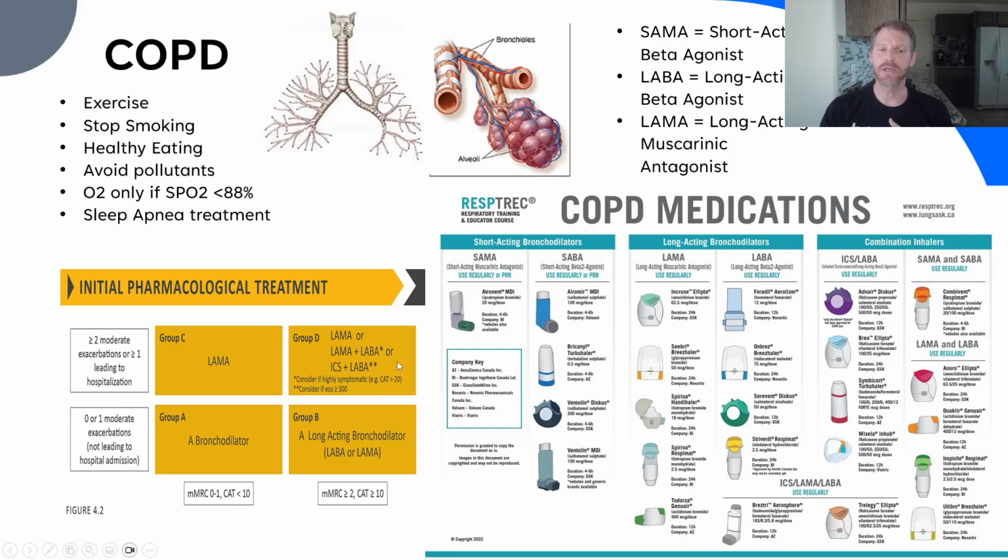Now, if we have a patient that is not doing well and they've stepped into group D, we're going to use both the LAMA and LABA. You can get them together in one inhaler. If you look here, this is LABA and LAMA in one inhaler. Here you have the Anoro Ellipta. This is fairly common. Instead of having two inhalers, you essentially have one inhaler. Now, for some people stepping up from here, we're going to add an inhaled steroid. So there are three drugs: the inhaled corticosteroid, the LAMA, and the LABA, all mixed together in one, and one of the brands is called Trelegy.